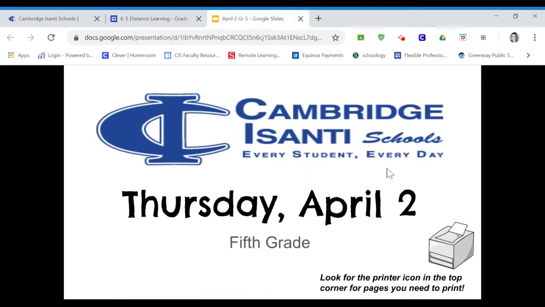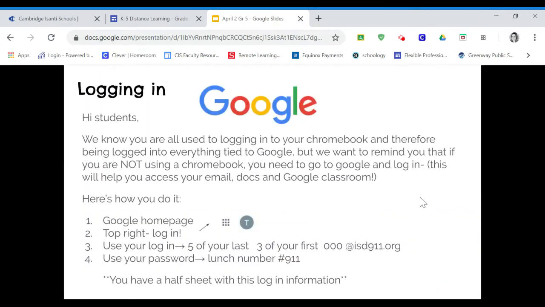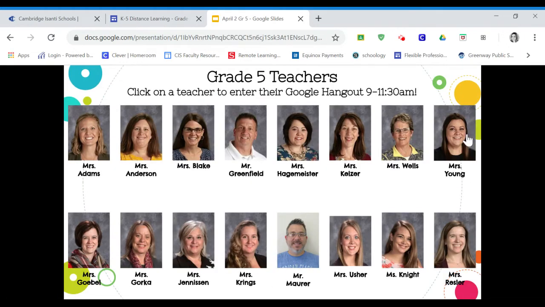We click on today's slides, and then we are able to use our left and right arrows on our keyboard or clicking the screen to go to the next pages. This first page you see here on every week, we have pictures of these familiar, wonderful faces that you miss so much. I'm sure we know we miss you.